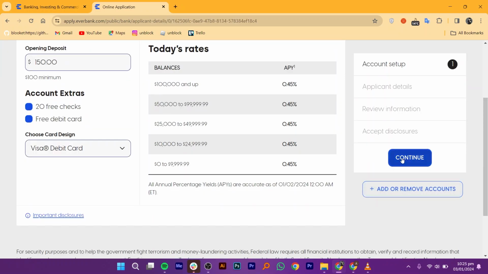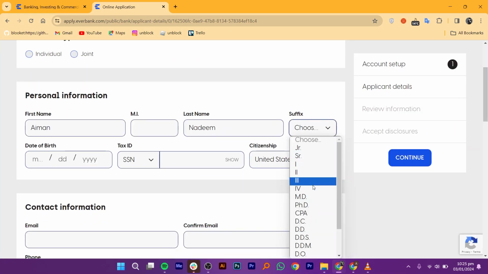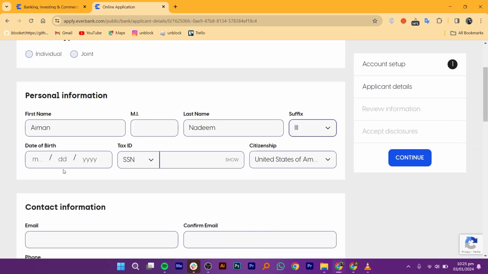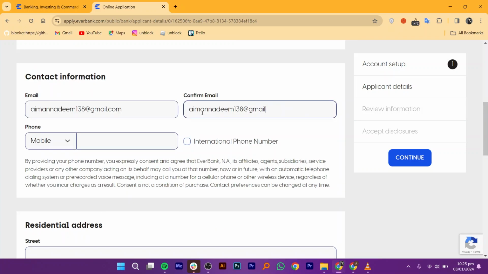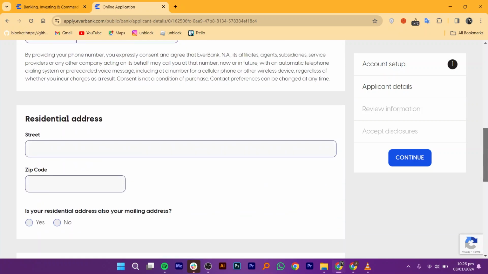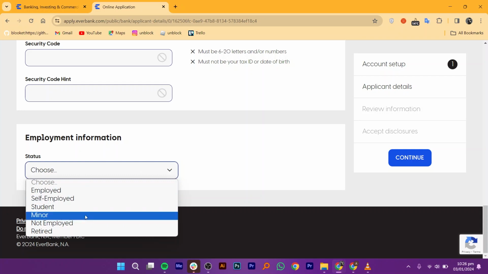Right after that, you have to enter your personal information such as first name, middle initial, last name, suffix, date of birth, tax ID, and citizenship. Then, you have to enter your contact information such as email and phone number. After your contact, enter your residential address, street number, and zip code. Then enter the security code. Lastly, select your employment information.